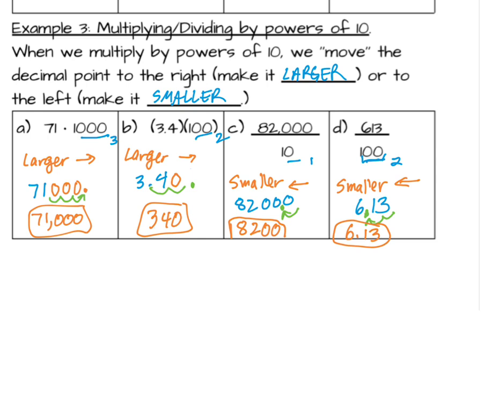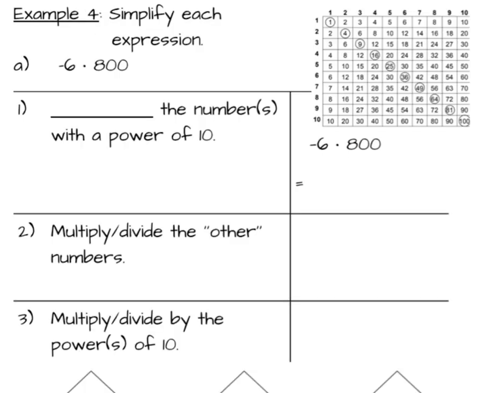So let's try to formalize this. Okay, anytime I'm multiplying or dividing by a number that has a power of 10, I can follow these steps. We're going to formalize it here, and then we'll kind of streamline it. So the first thing I need to do is to decompose the number that has the power of 10. So in this case, 800 has a power of 10. So that's what I'm going to decompose.